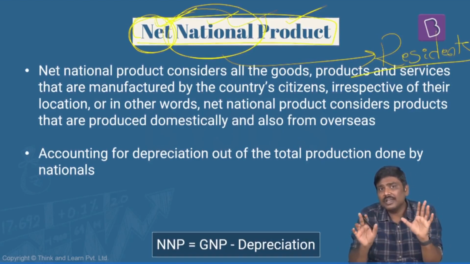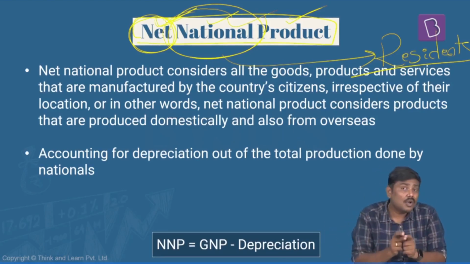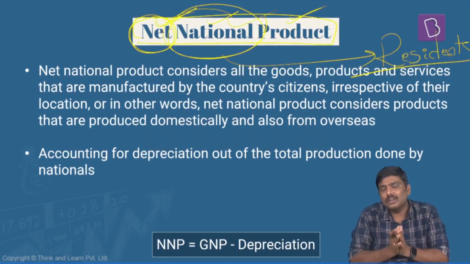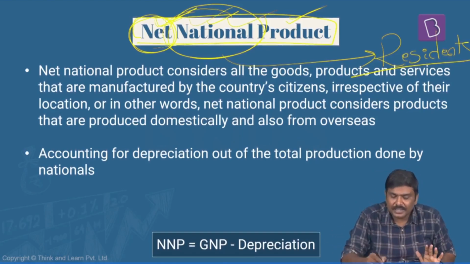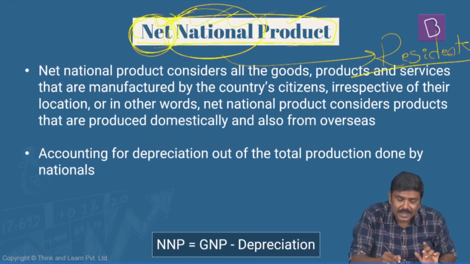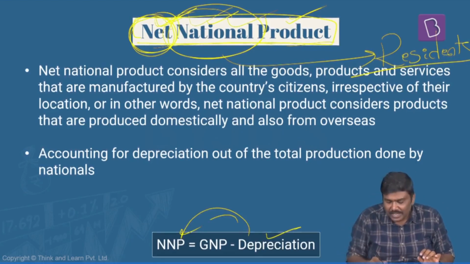Territory is not important here. Whether it is produced in India or outside India, as long as it is done by residents of a particular country, it will be considered a part of net national product itself. But not just this. Since I am saying net, you will have to deduct depreciation from this GNP concept.